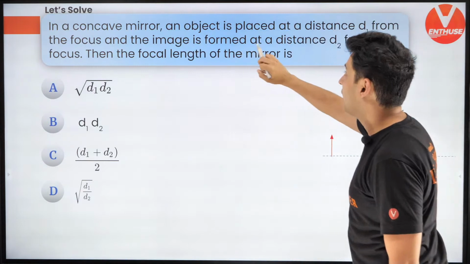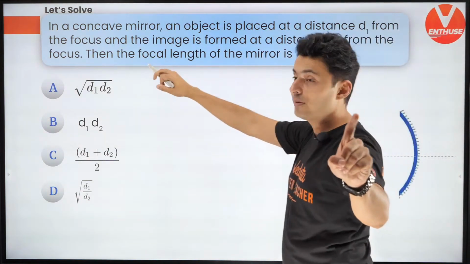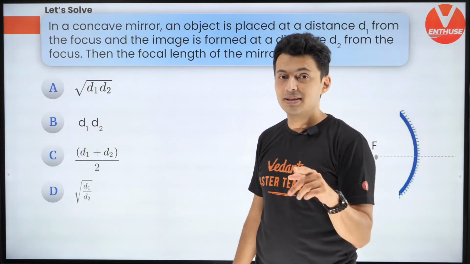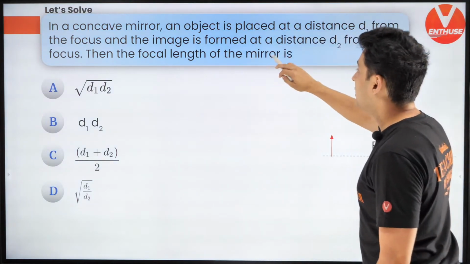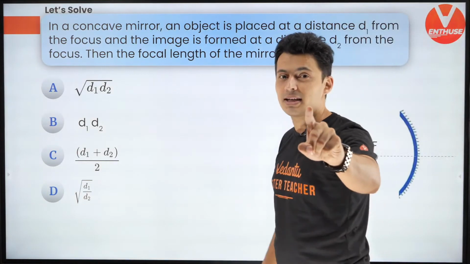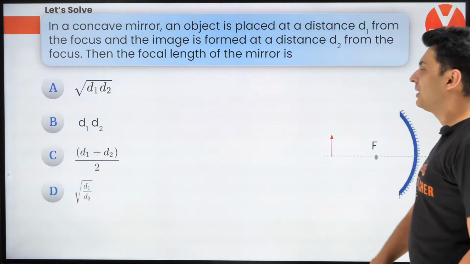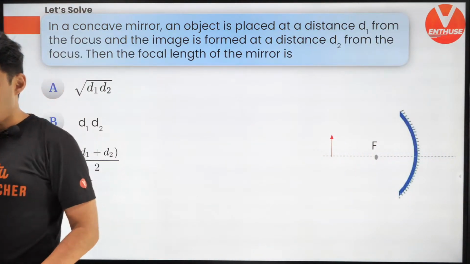In a concave mirror, an object is placed at a distance of d1 from F, from the focal point. Be careful. d1 is not the object distance, d1 is the distance from the focal point. And the image is formed at distance d2 from the focus again. It's not measured from the pole, so be careful. Then what is the focal length of the mirror? Come on, do this.